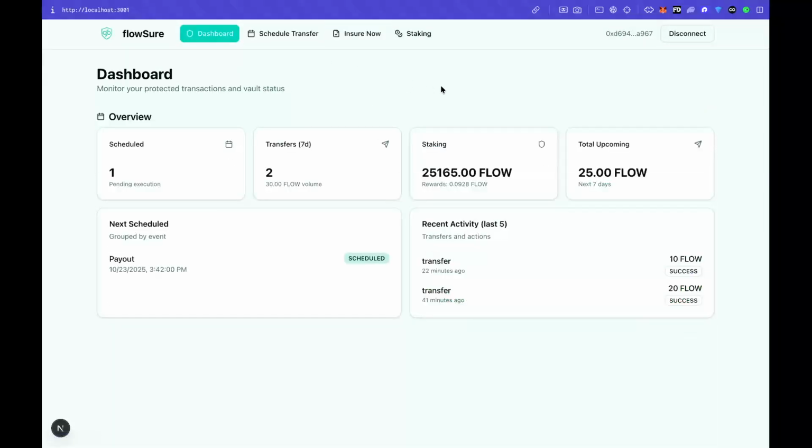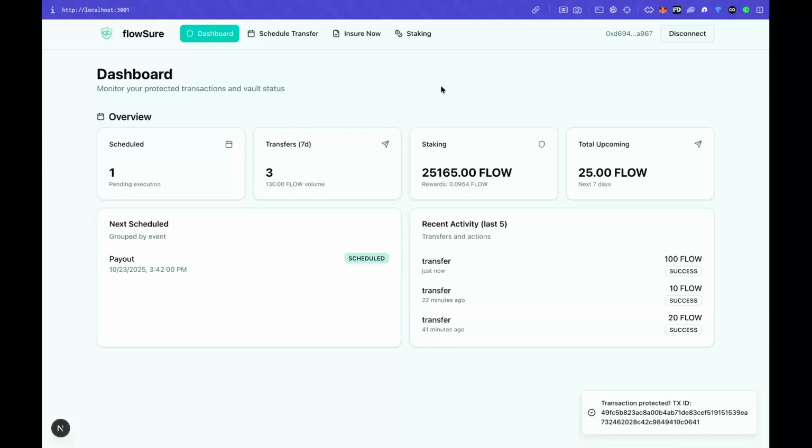And as I have shown in the dashboard, it's a simple dashboard wherein all the scheduled transactions, all the transfers, all the activities that we are doing are shown. As shown currently, we did this transfer just now, so this is also updated. So everything is real time. As you are doing stuff, as things are happening, everything is automated and asynchronous. We don't need to refresh the dashboard every time we need to see something. Everything is happening in real time.